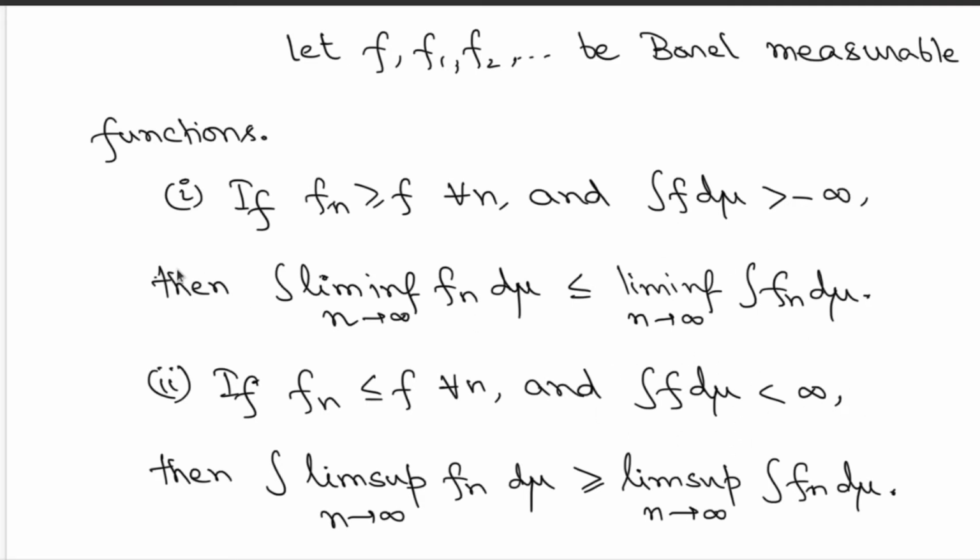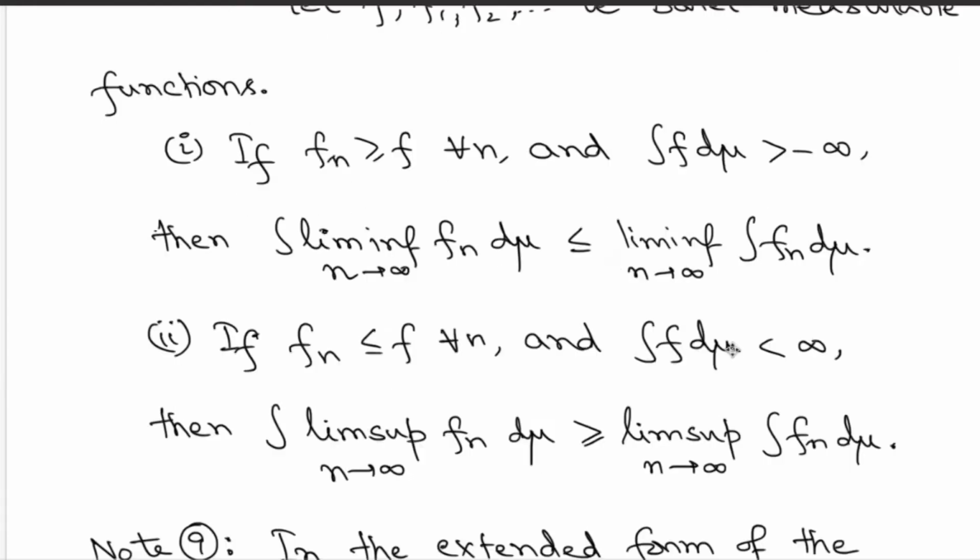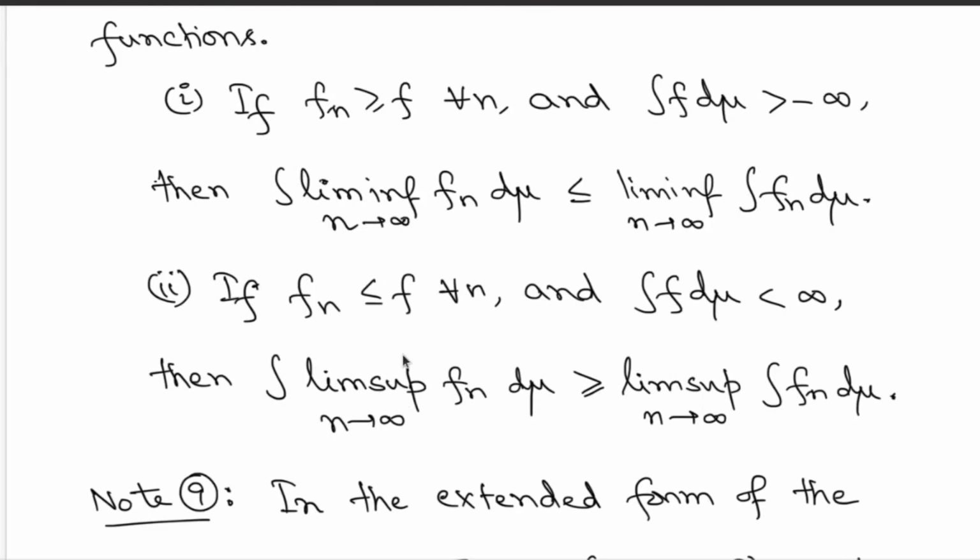That's exactly the setup of part 1, and therefore by part 1 you get the inequality for the limit inferior of the minus fn's. Just multiply both sides by minus 1, and you immediately get the required relation involving the limsup as stated in part 2.